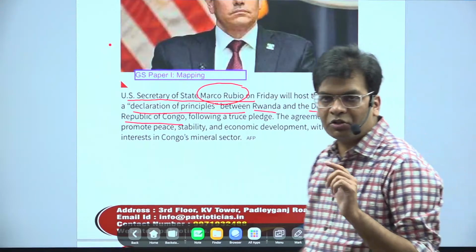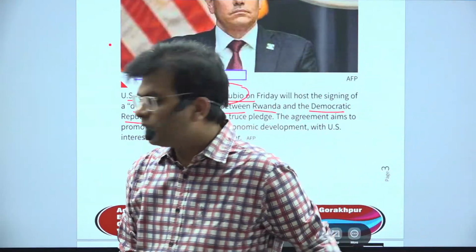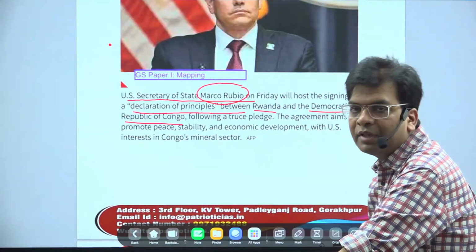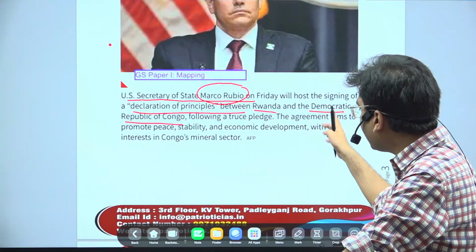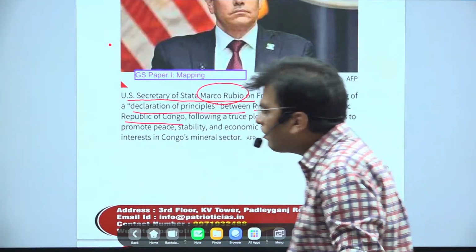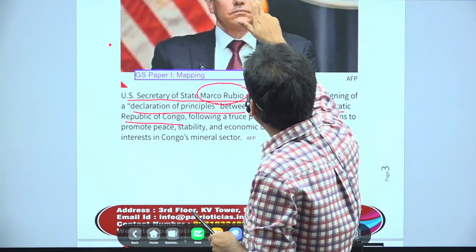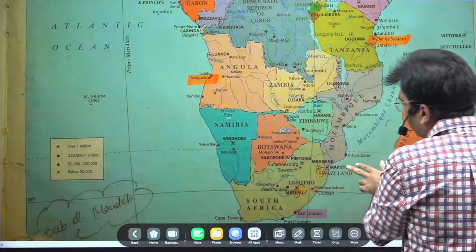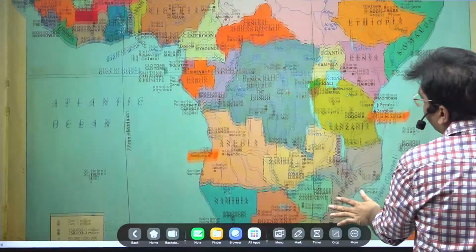So if the question comes in prelims that the Declaration of Principles is associated with which countries, it will be Rwanda and the Democratic Republic of Congo. Here please open the African political map. So where is Rwanda? We have located it many times.